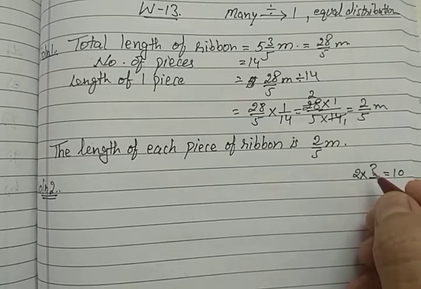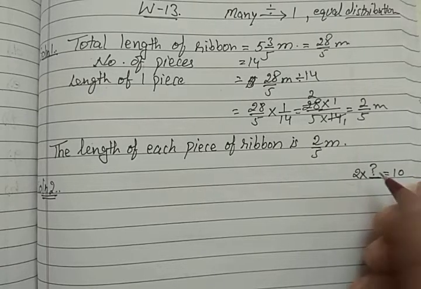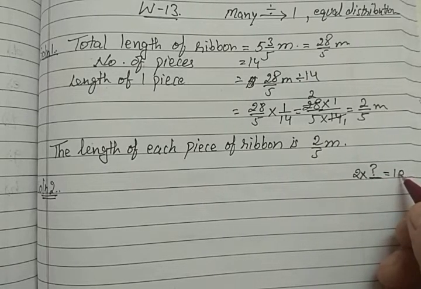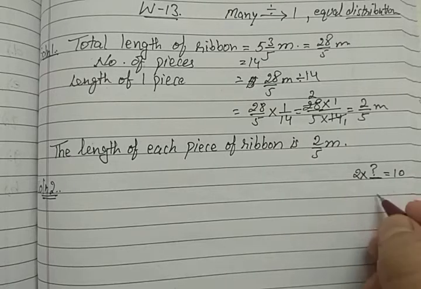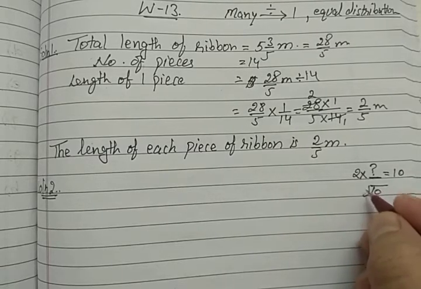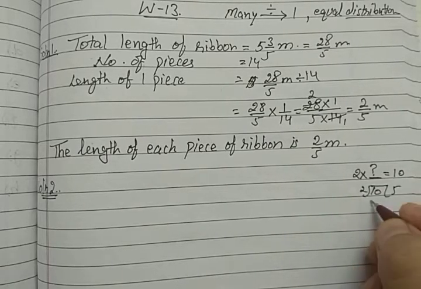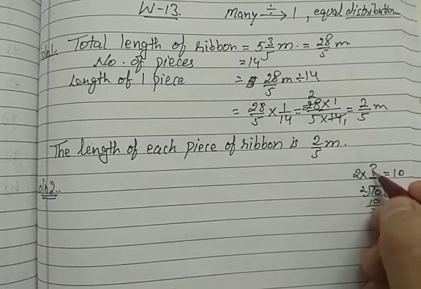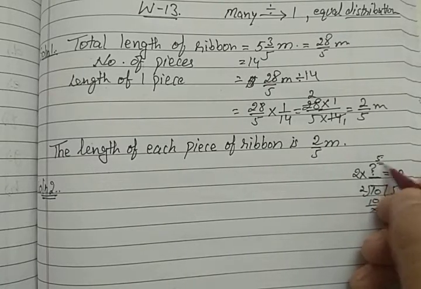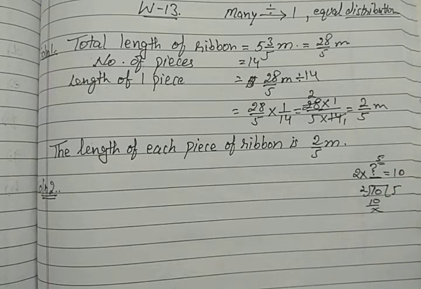How can we find this second number? We divide the product by the given number. 2 5s are 10, so the second number will be 5. In this way we can find the second number.